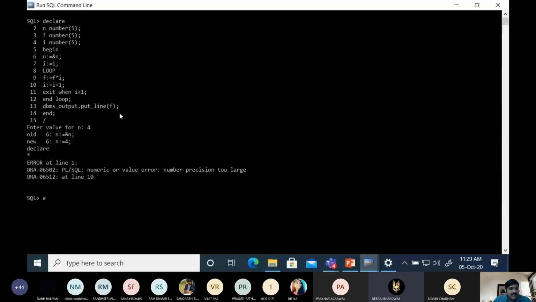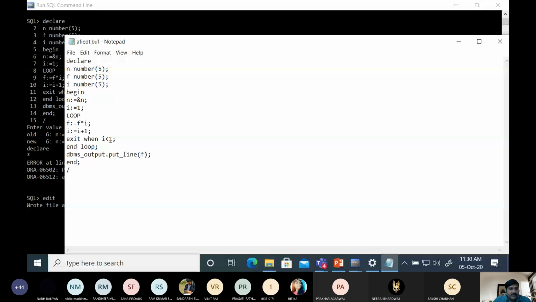Here I is incrementing 1 by 1, so here we will write exit when I is less than F. We are not decrementing, we are incrementing.